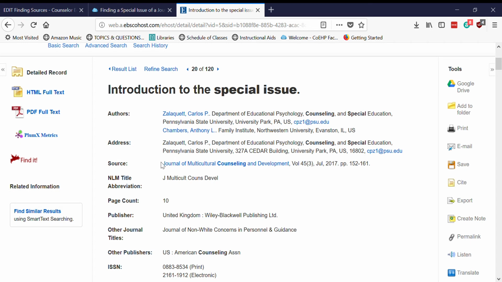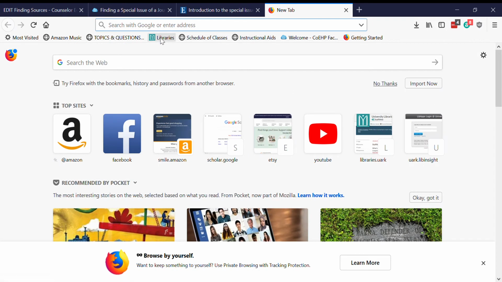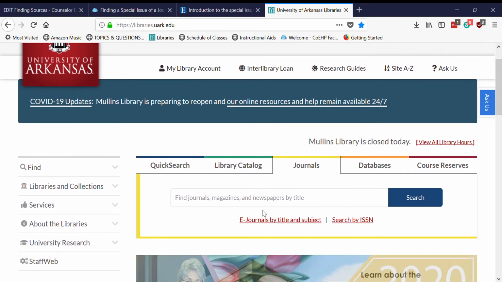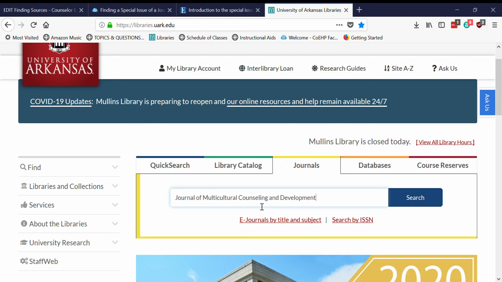Okay, so I am going to copy this journal name, and what we're going to do next is open a new tab and go to the library's homepage. From the library's homepage, we want to navigate to the Journal tab of our search box. This is the yellow tab here, and then we'll paste in that journal name. We want to make sure the journal name is exactly how it was in the database.